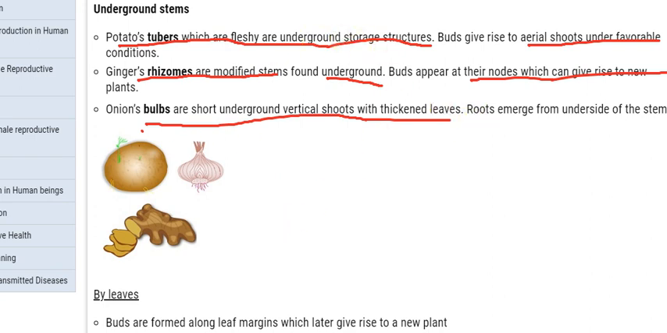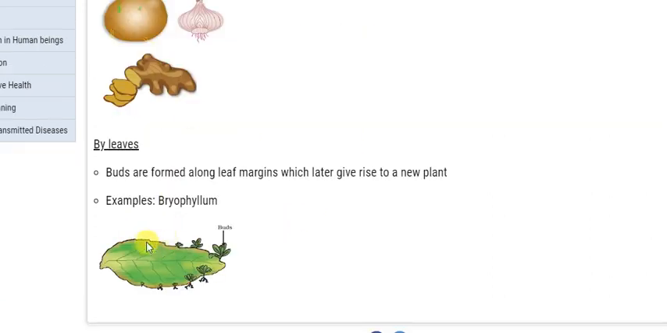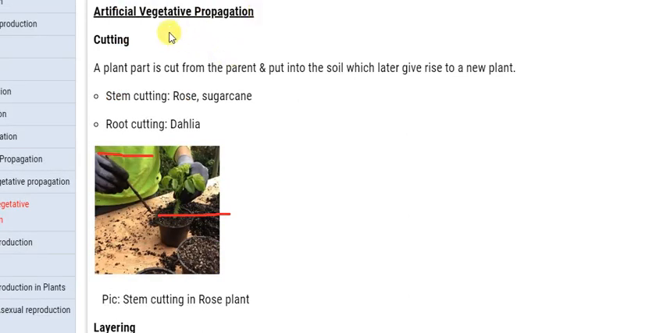Then next we will see by leaves, how vegetative propagation takes place. Buds are formed along the leaf margin, which later give rise to new plants. You all have seen bryophyllum, which is very common. From the leaf margin new plants develop, detach, and again new plants develop. So these are natural vegetative propagation by roots, stem, and leaves.